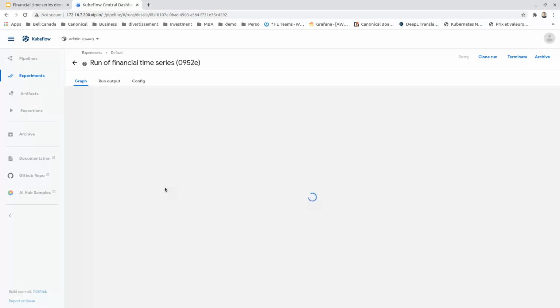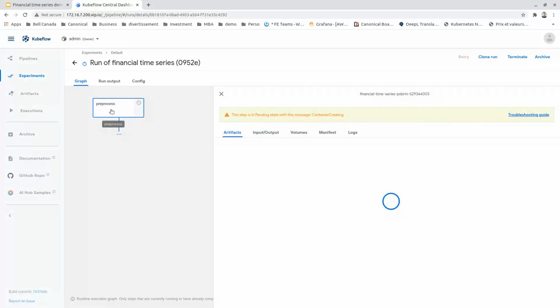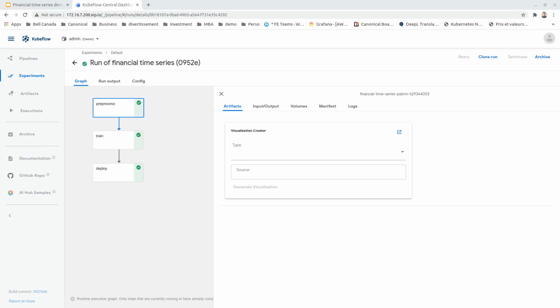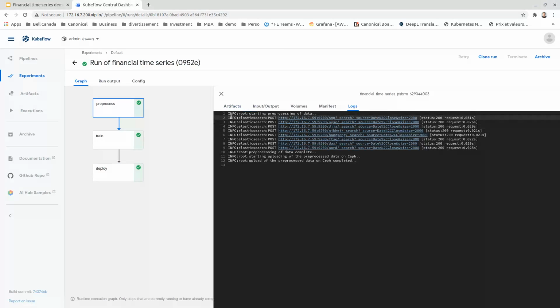The pipeline is started right now. It will create a container or a pod for each step of the pipeline. The execution of the pipeline has been finished. We can see all the steps of the pipeline have been run successfully. We can access the log of each step to see what has been run in this step.